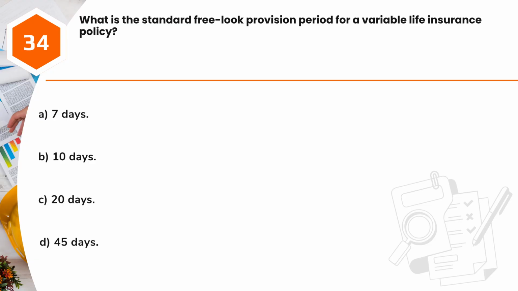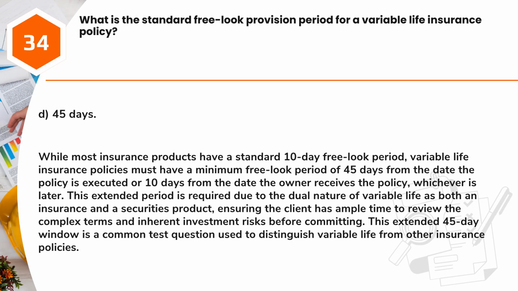Question 34. What is the standard free look provision period for a variable life insurance policy? A. 7 days. B. 10 days. C. 20 days. D. 45 days. Answer, D. 45 days. While most insurance products have a standard 10-day free look period, variable life insurance policies must